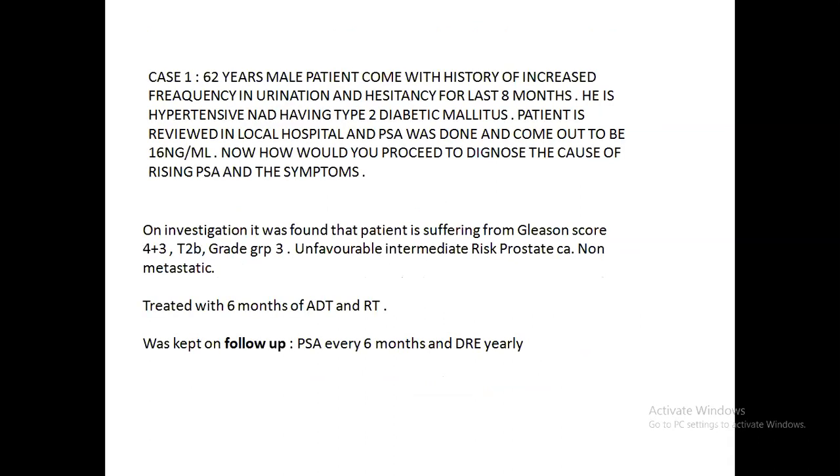So this was the original case where the PSA was 16 nanogram per ml. On investigation, it was seen that the Gleason score is 4+3, T2B, grade group 3. So ultimately it was found to be unfavorable intermediate risk prostate cancer. The patient is treated with 6 months of ADT along with RT. The patient was kept on follow-up, where PSA every 6 months and DRE yearly have been done.